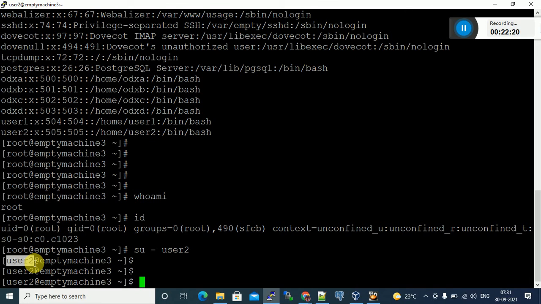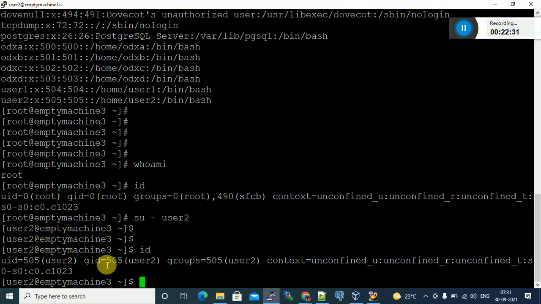Username user 2. By seeing this name, I know I logged in as user 2. Or how to find which user you are currently, and what the group name is? Just give id. Now you can see the UID. What is the UID? 505. Both are the same, yes or no?